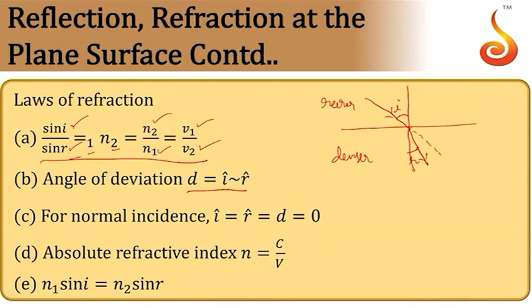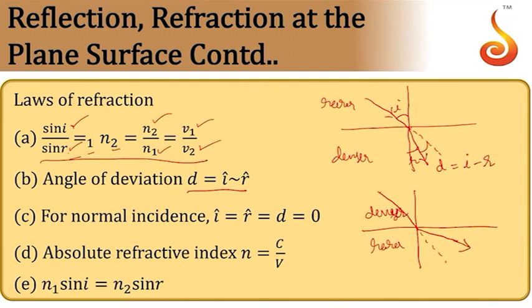So now deviation is this. Deviation d is equal to i minus r in this case. Suppose the light is traveling from denser to rarer medium, now what happens? This would have been the undeviated path. It goes away from the normal. So this angle is r, this angle is i, and this is the deviation. Deviation will be r minus i.